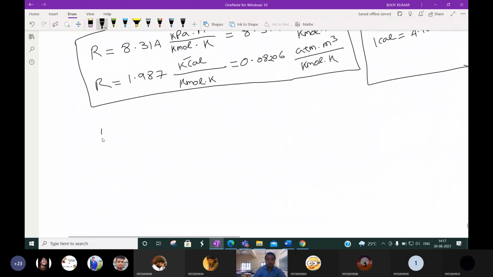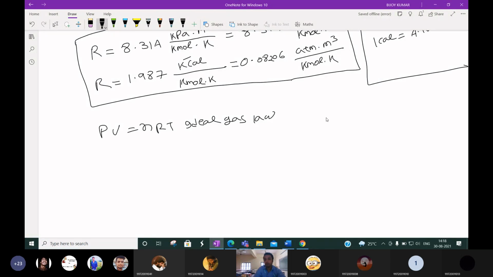So this is about P, pressure into volume is equal to nRT. This is the ideal gas law, where P is the pressure, V is the volume, n is the number of mole, R is the universal gas constant, and T is the absolute temperature.